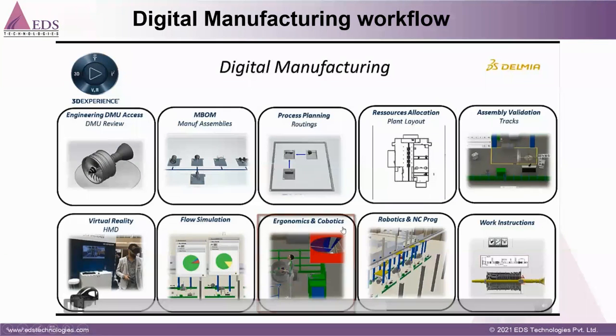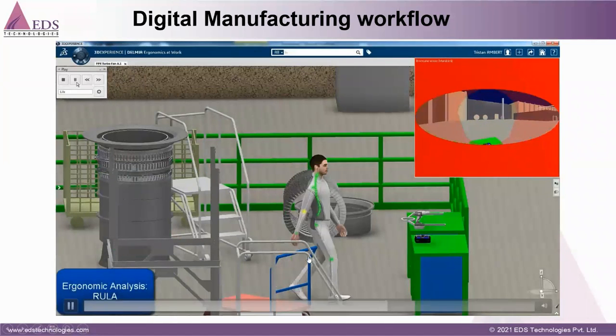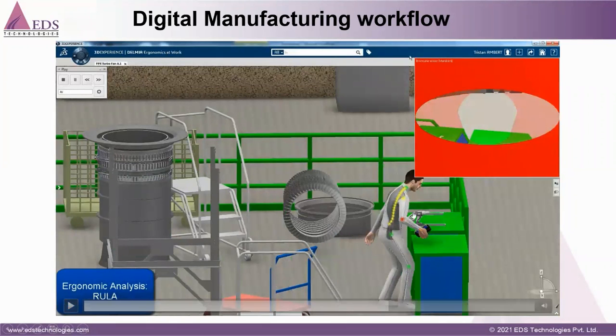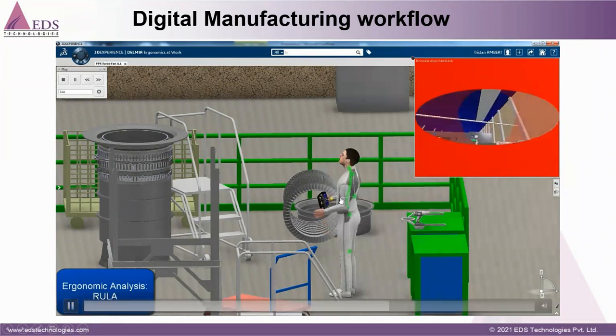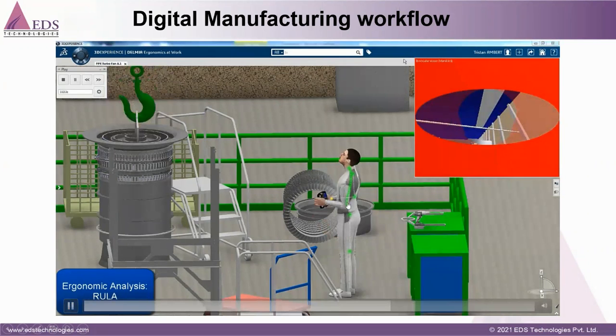Then it came to this cobotics. Here is the main thing, you can see this is the position, meaning this worker will move from here and pick the part. So you can see this is the RULA analysis. This is the analysis we have done. This posture is okay for this man, and the green one is okay. If there is any red, we need to change the position for the worker.